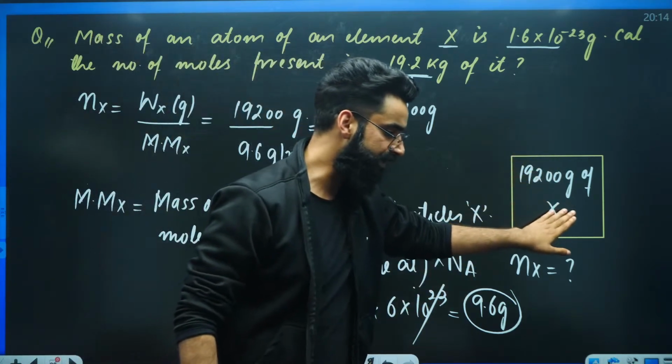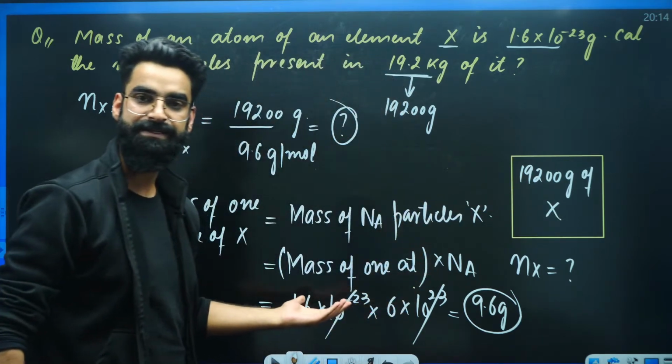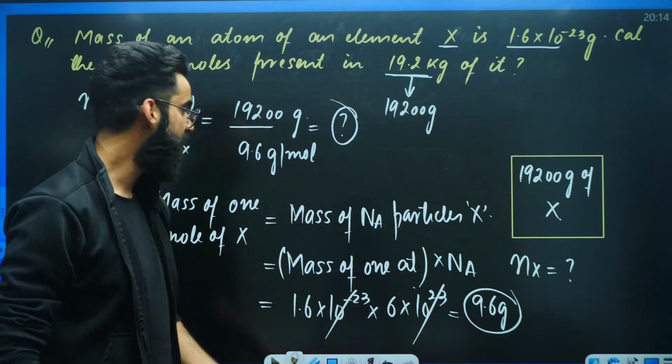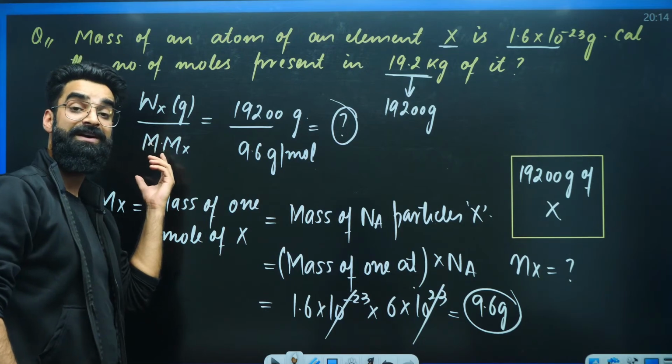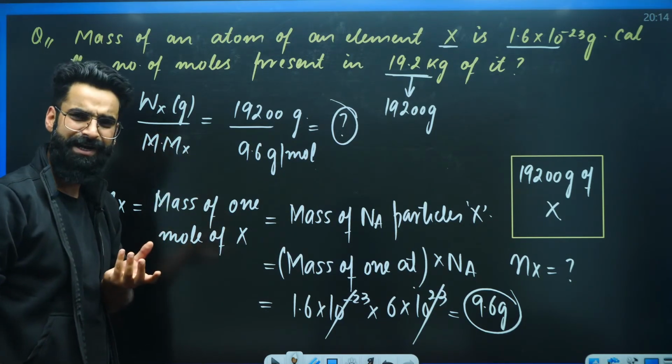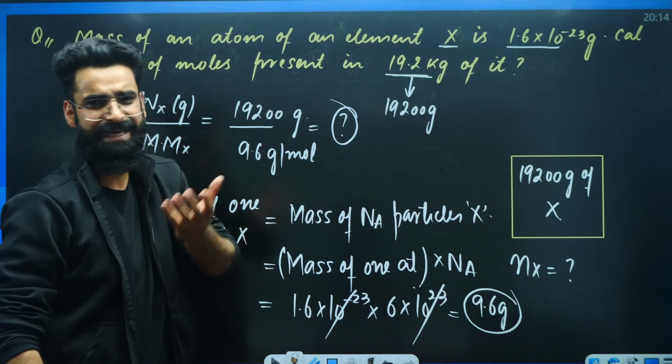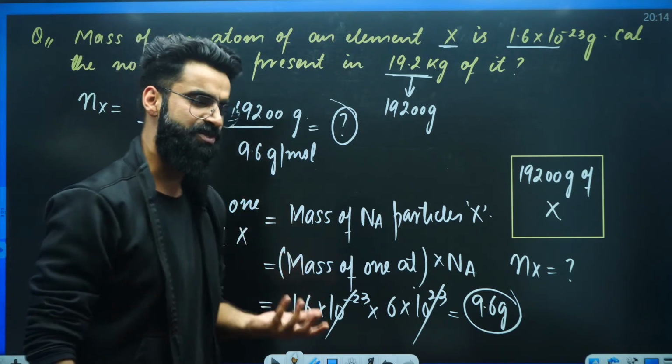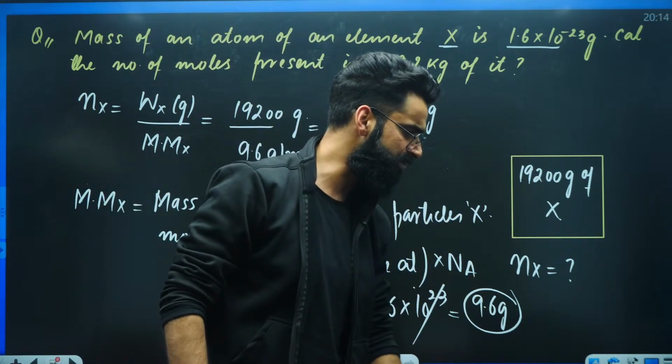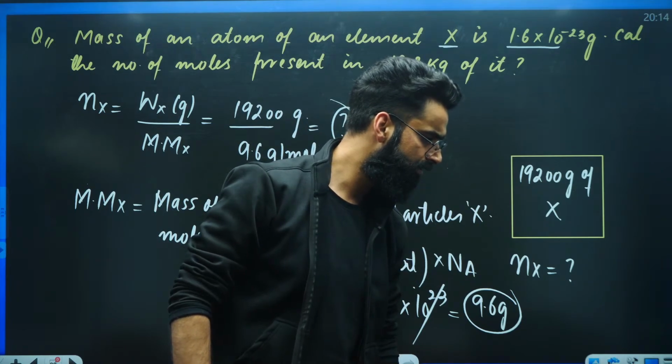We were given the mass of X, and we calculate the moles of X: given mass divided by molar mass. We were not given the molar mass. We were given the mass of 1 atom of X. So mass of 1 atom of X multiplied by Avogadro's number gives me the mass of 1 mole of X, which I call the molar mass of X. Right? Yeah?